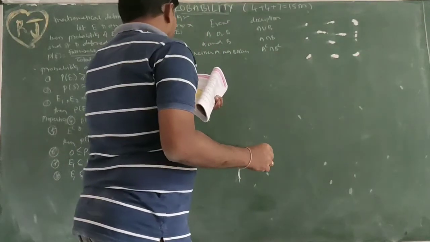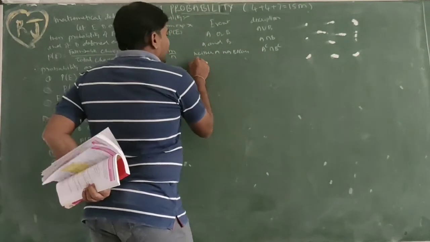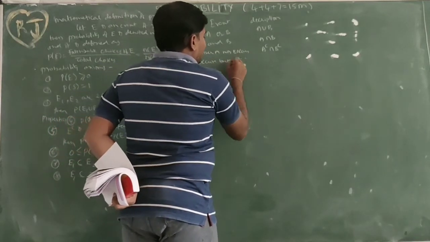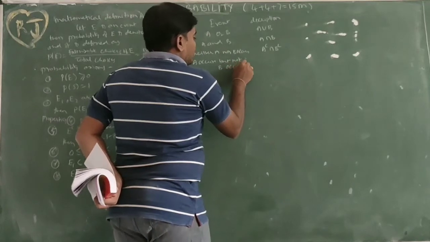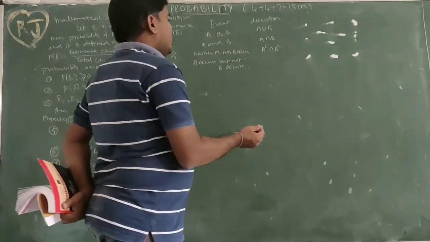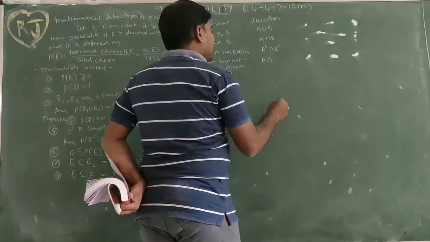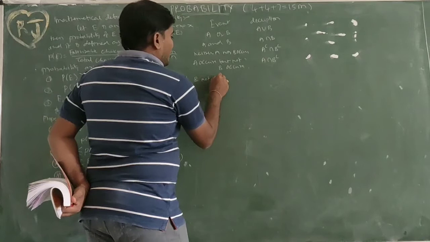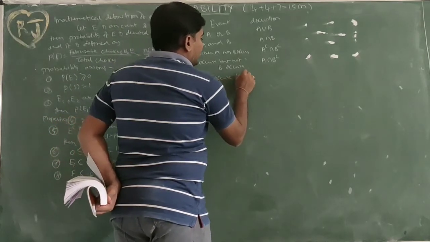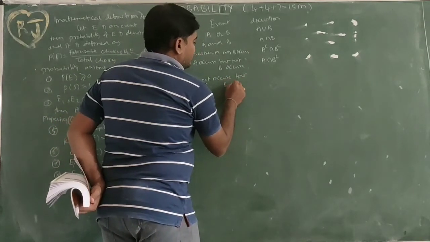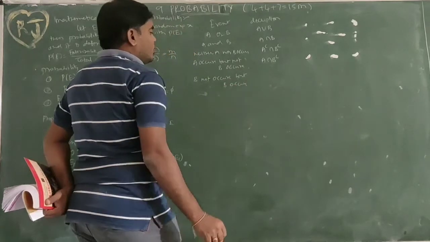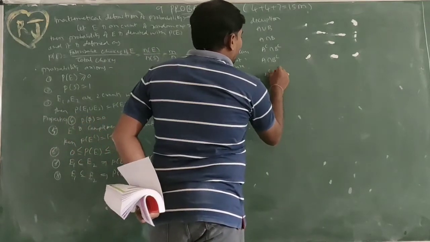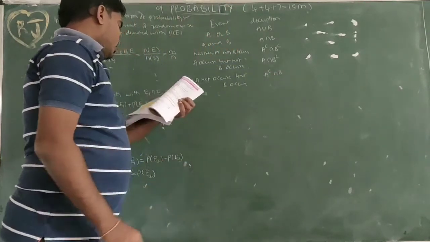Next, A occurs but not B. So A will happen but not B: A and B complement. Then A does not occur but B occurs. So this is A complement intersection B.